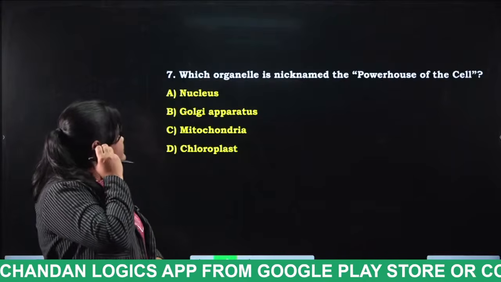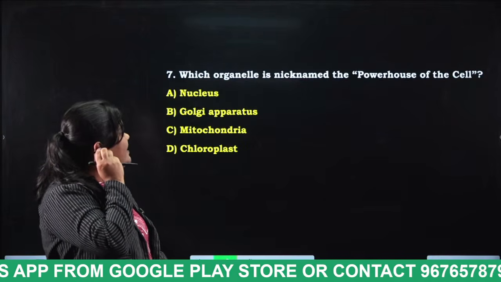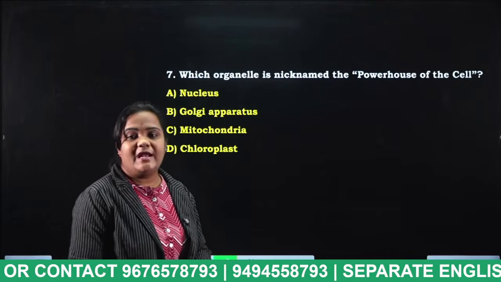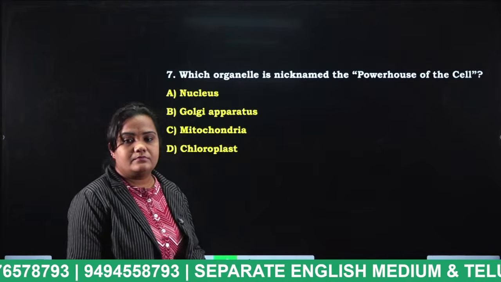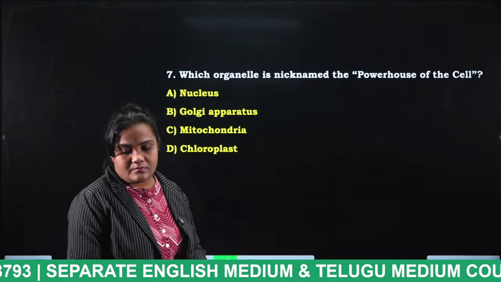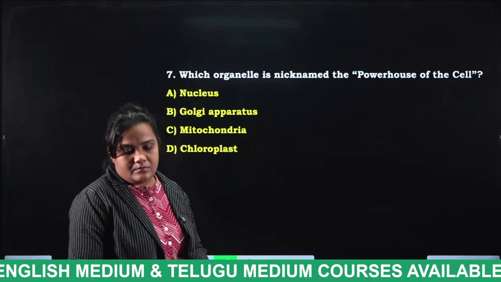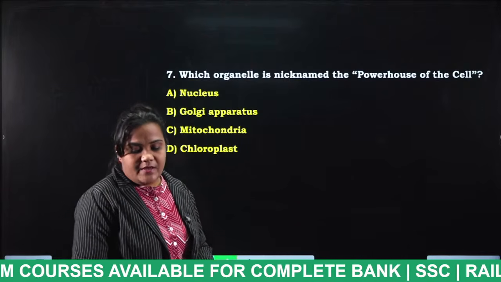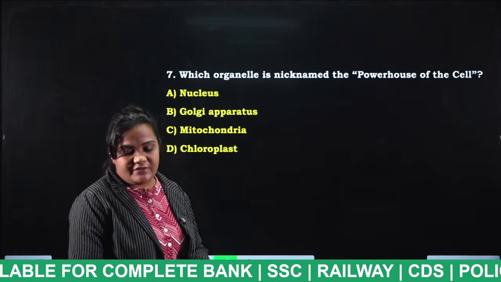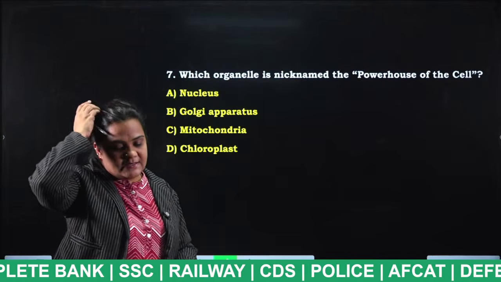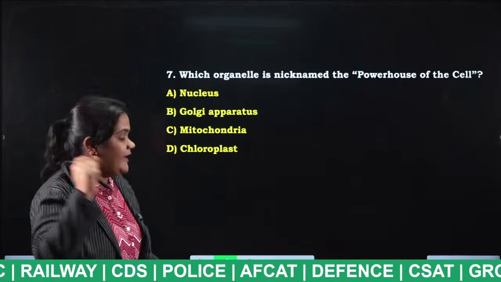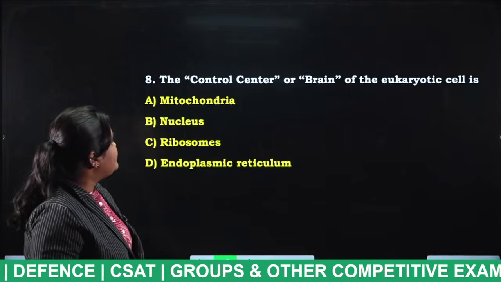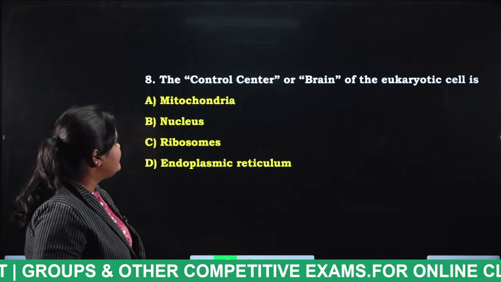Next. Which organelle is nicknamed the powerhouse of the cell? Nucleus, Golgi apparatus, mitochondria, chloroplast. Tell me, students. Which organelle is considered the powerhouse of the cell? Hurry up, guys. What is the answer for this question? Very good, mitochondria. The control center or brain of the eukaryotic cell is mitochondria, nucleus, ribosomes, endoplasmic reticulum.